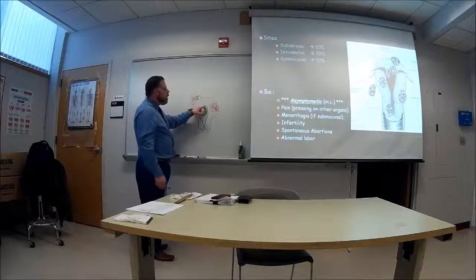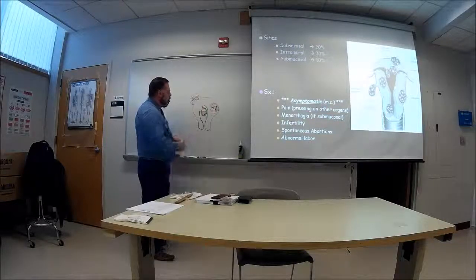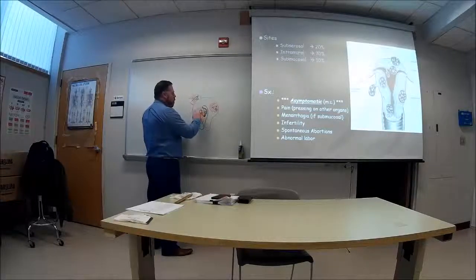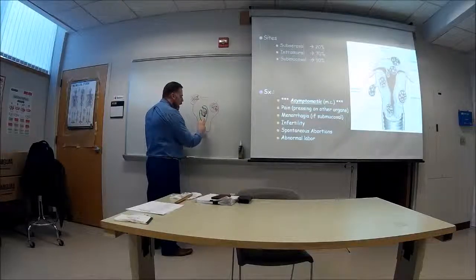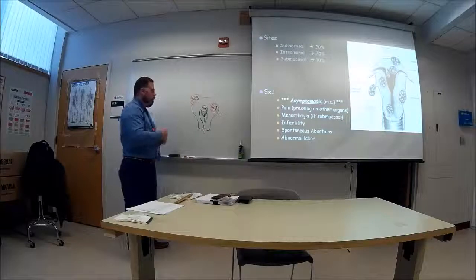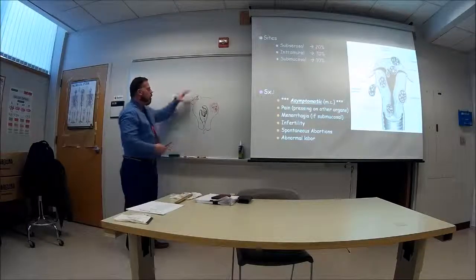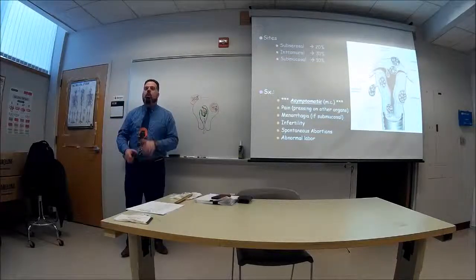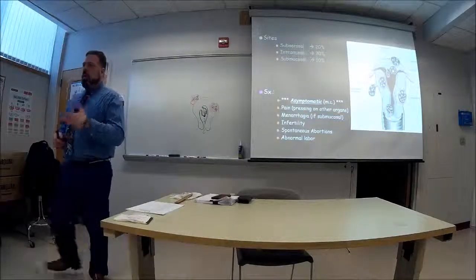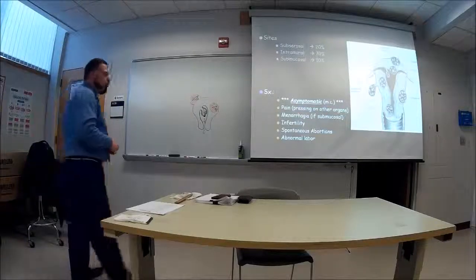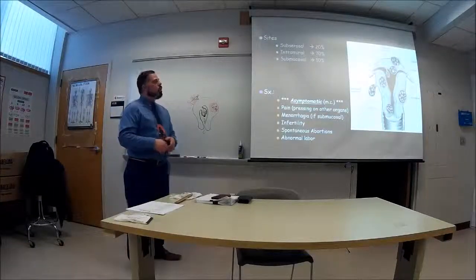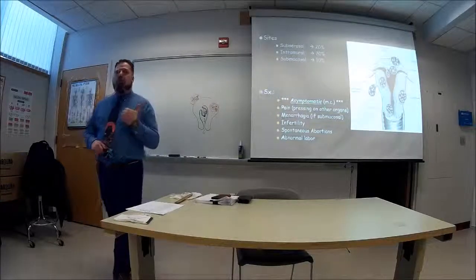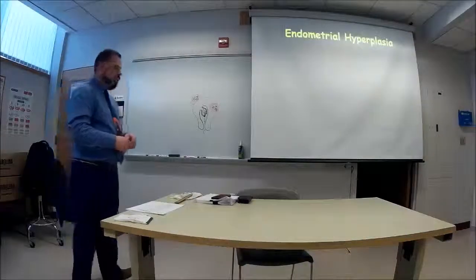If you have these submucosal ones, maybe a pregnancy will land on that area over here, but because of the way it's growing, it'll fall out and cause a miscarriage. Okay? And of course, as I mentioned before, if this is going to be bigger up here and there's not much over here, it might not be able to push a baby out should you make it to full term. So you may have abnormal labor or a C-section. Okay? So questions about fibroid uteri? No? Okay.